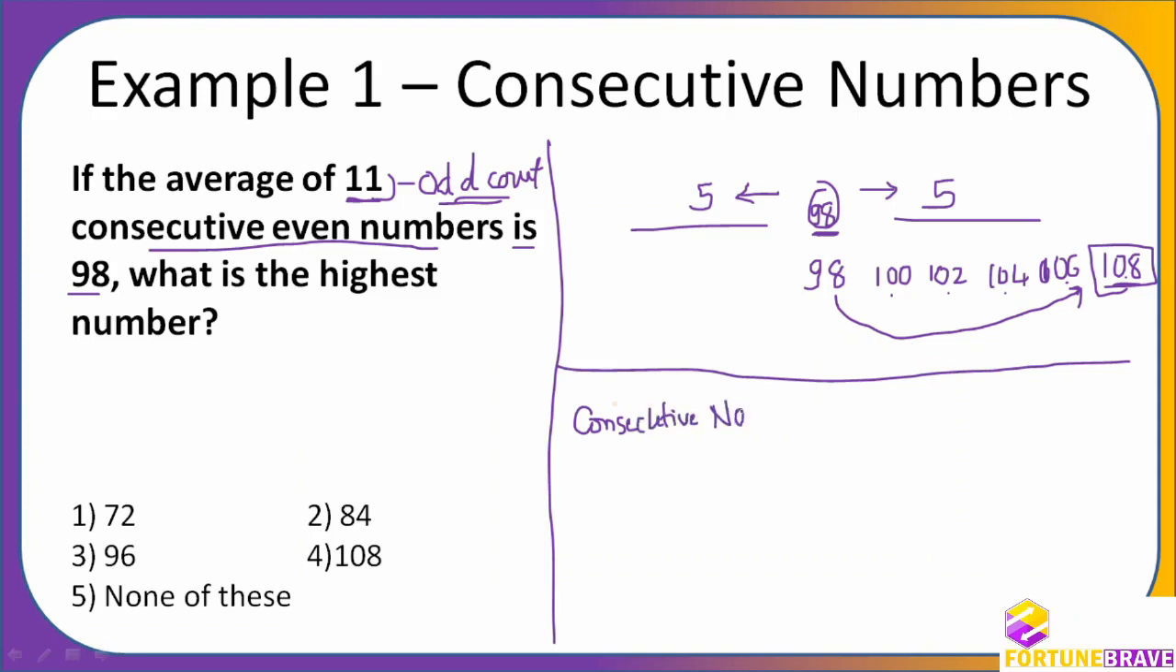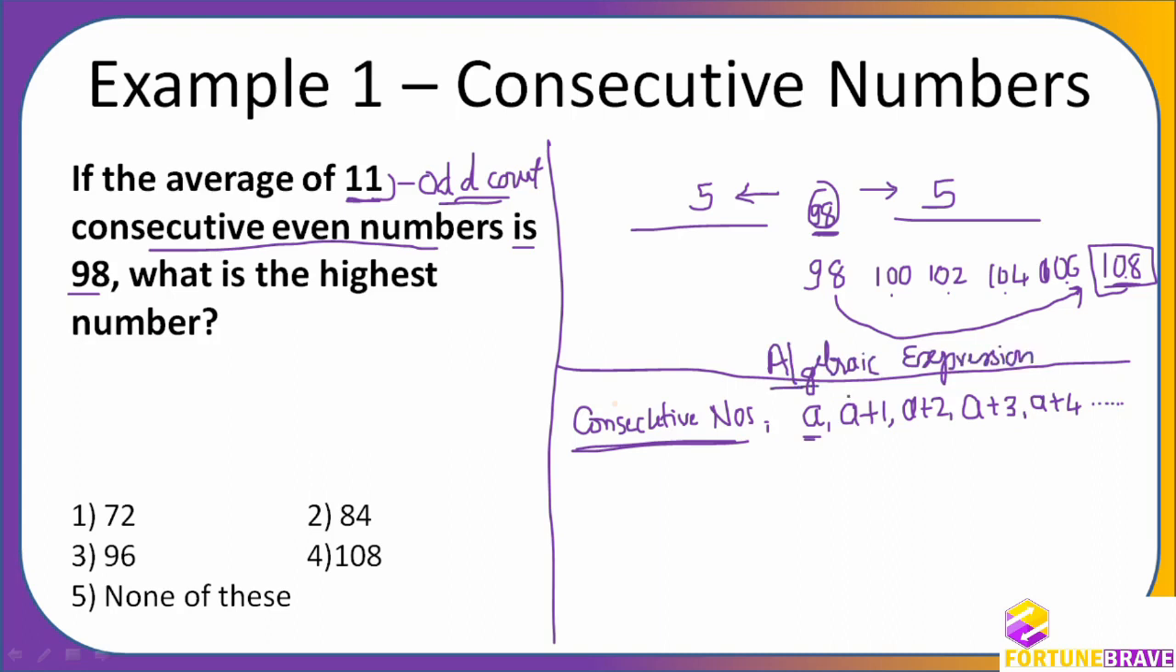Consecutive numbers only. So how are they written? The difference is 1. If I take the first number as A, the second number will be A plus 1. The third number will be A plus 2. This is like an arithmetic progression: A plus 3, A plus 4, and so on. This is the algebraic expression of consecutive numbers.